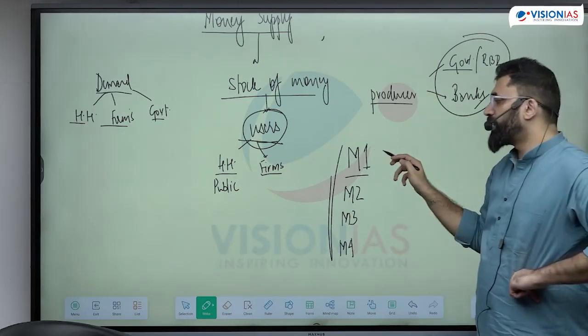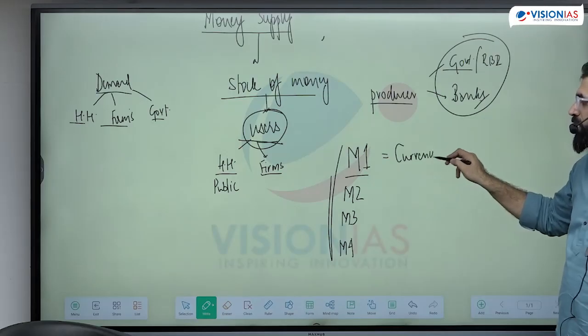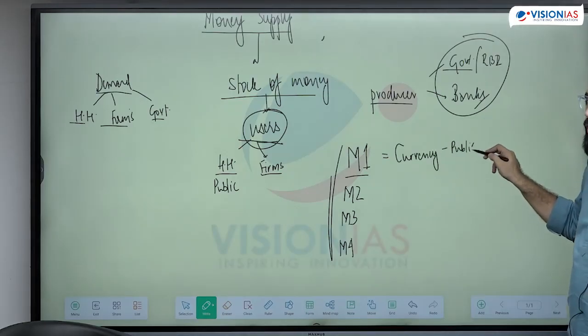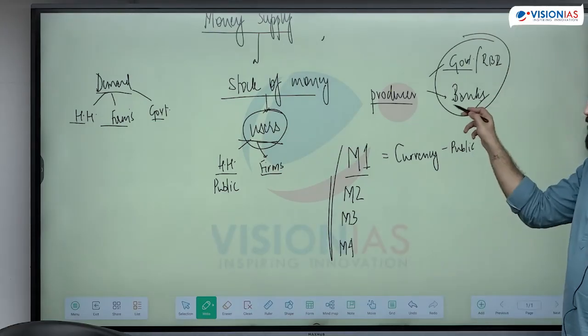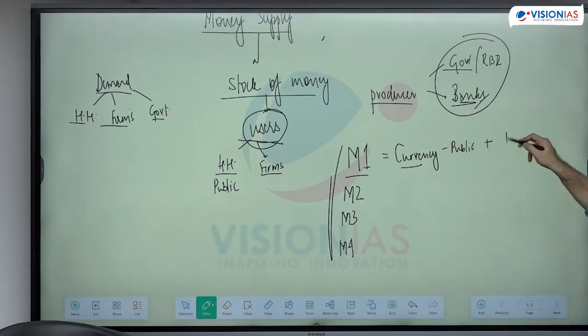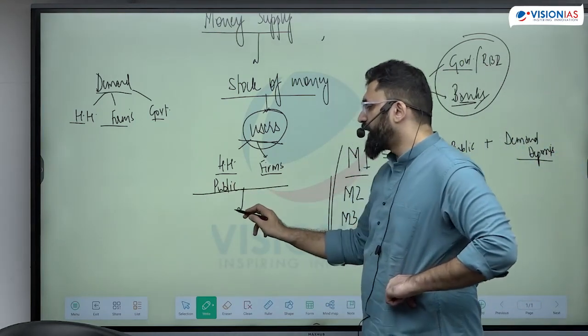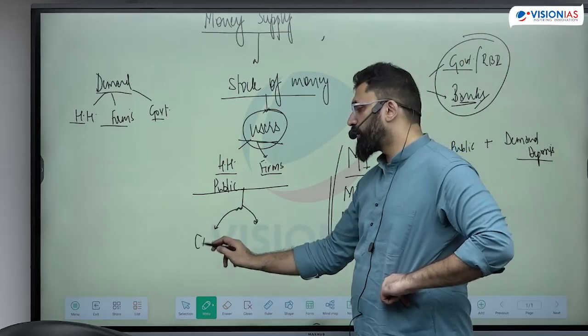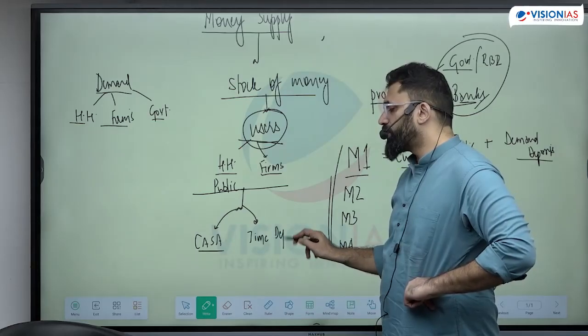Now the money supply M1 indicator means the total currency which is held by the public, not the currency with the bank. The bank's vault cash will not be included. We are not including the bank's money. It is the currency held by the public and the demand deposits of the public in the bank. This is also people's money available on demand. Consumers or firms can create 2 types of account in banks: one is the current and saving account, and the other is the time deposit.